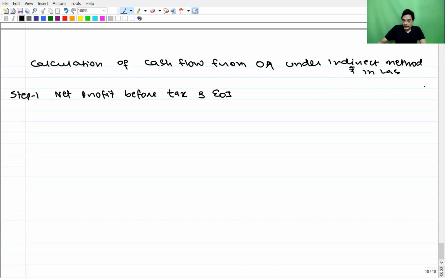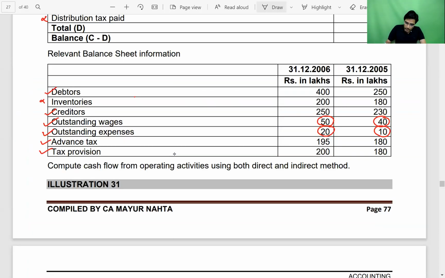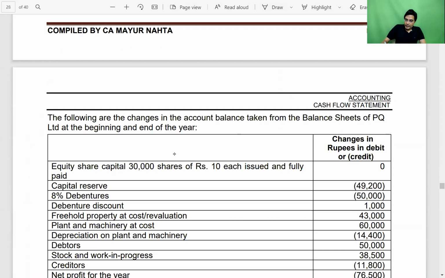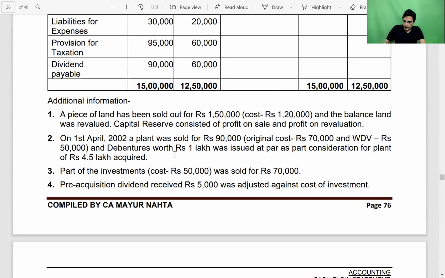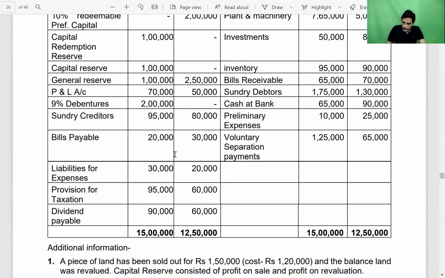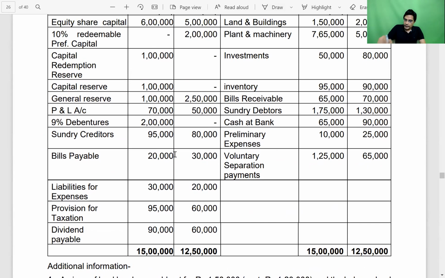Guys, net profit before tax and EOI, in all the questions till now, please listen to this part carefully. Till now in all the questions, they used to give us the closing balance of P&L account in the balance sheet. So whatever questions we have done so far, they used to give us the closing balance of P&L account like this, 50,000.